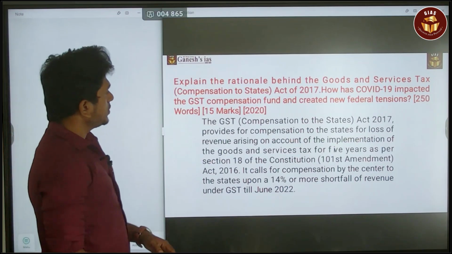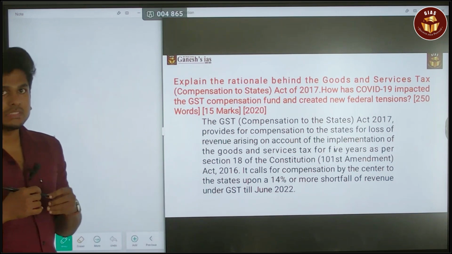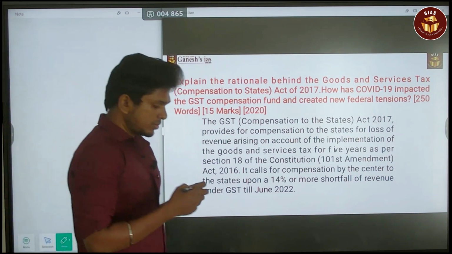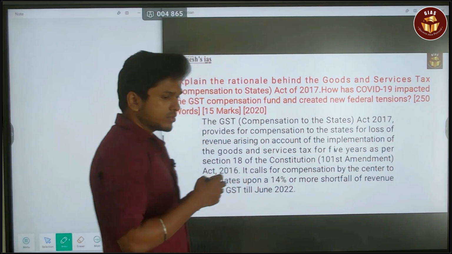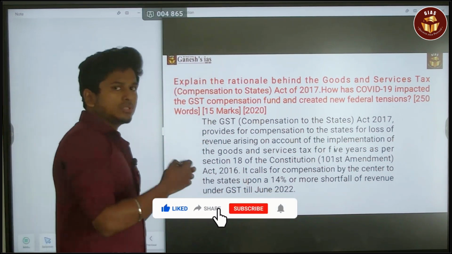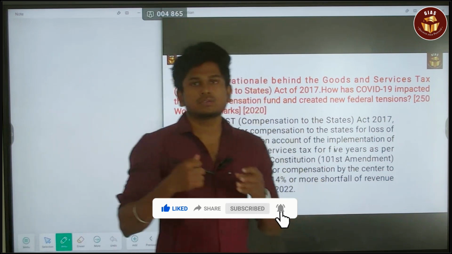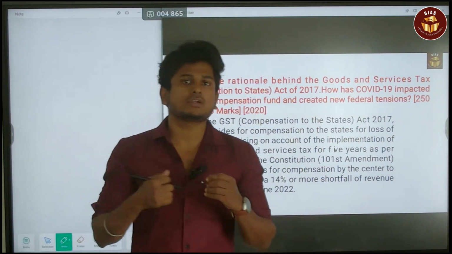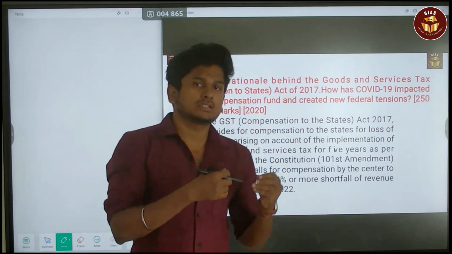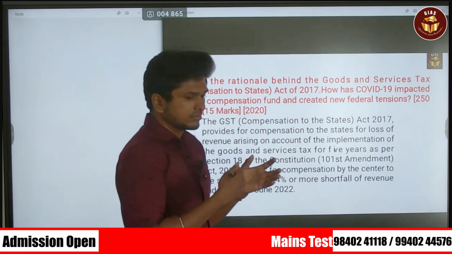So it was asked in 2020. It is about the question that is related to the GST. Okay, so there are major questions that were asked in UPSC related to the GST after the introduction of GST in 2016. Okay, so there are many questions asked related to the GST. Still, there is a possibility of many more questions being asked based on the GST.